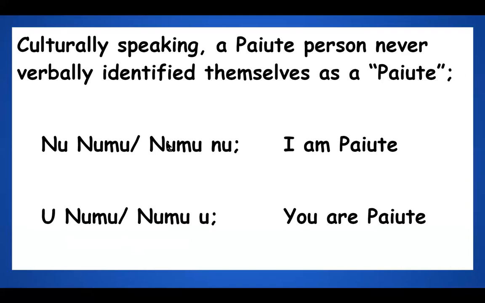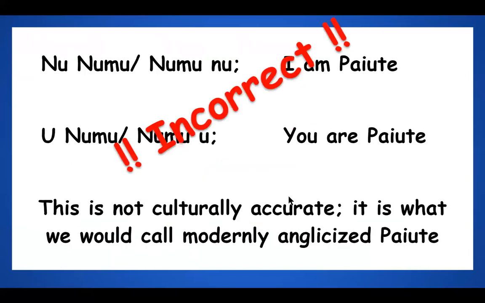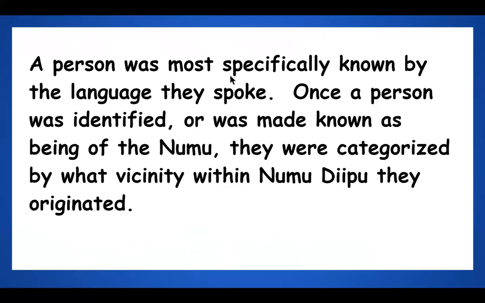Nowadays, because of the English language that we're turning into, or we're kind of mixing our language up a little bit, some people say Ninumu or Nimunu, meaning I am Paiute. Or they'll say Numu or Numu, which means you are Paiute. This is incorrect. This is not culturally accurate. It is what we would call modernly anglicized Paiute, because culturally they would never use these terms in the olden days. A person was most specifically known by the language they spoke.